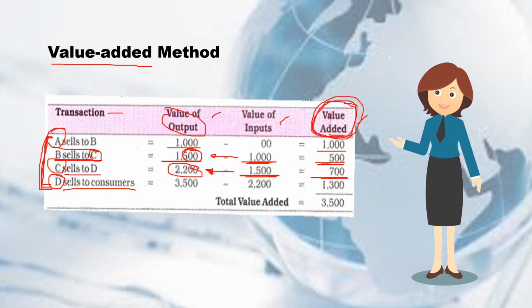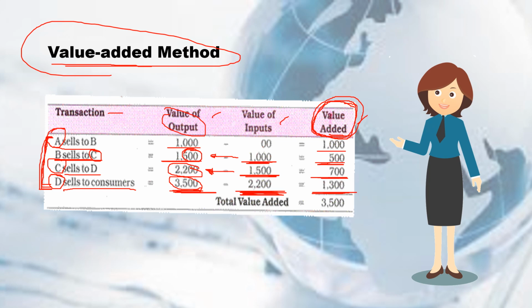Okay? Next, si D, na bumili kay C. Kung meron pa siyang proseso na pagdadaanan para mag-produce yung kanyang final good. So, ang input niya ay 2,200, to produce the final good, na ang value na ngayon ay 3,500. Okay? So, magkano yung difference ng 2,200 tsaka 3,500? That will be 1,300. So, nadagdagan ng additional value na 1,300. Yung pagkakaproduce ni D from 2,200 na input niya, naging 3,500 yung value ng output niya. Nadagdagan siya ng value na 1,300. Okay? So, yun po yung process ng value-added method.